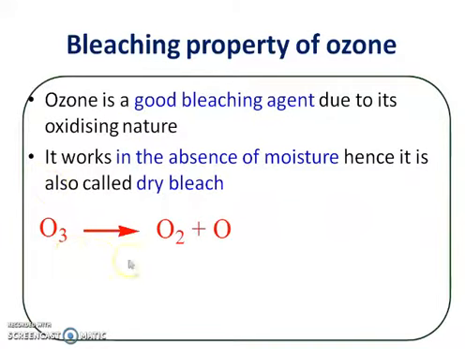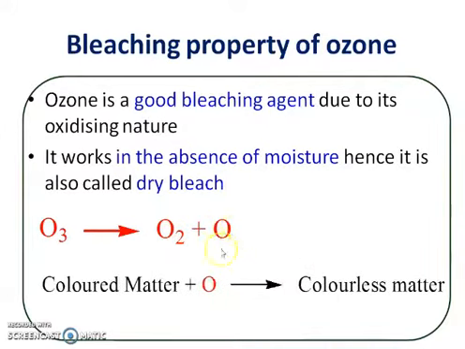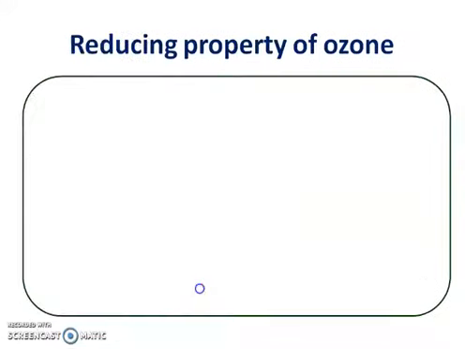So when ozone decomposes, there is a formation of oxygen and nascent oxygen, and this nascent oxygen is responsible for the bleaching of colored matter. When this nascent oxygen comes in contact with colored matter, that colored matter gets converted into colorless matter. So in this way, ozone acts as a bleaching agent.